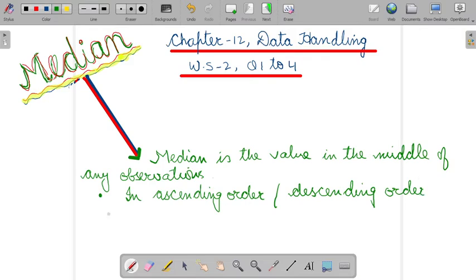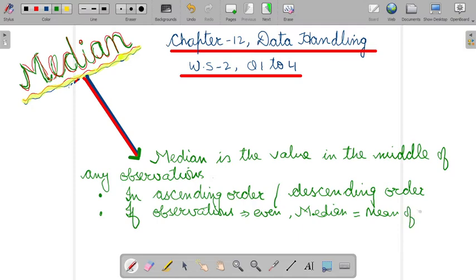Then the next point you have to remember: if the observations are even, then the median will be the mean of the two middle observations.